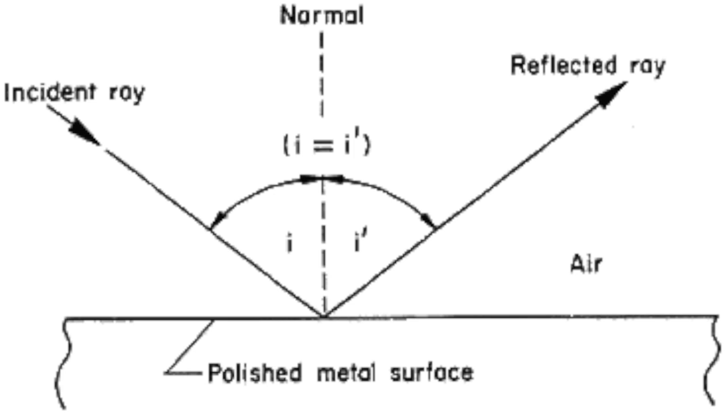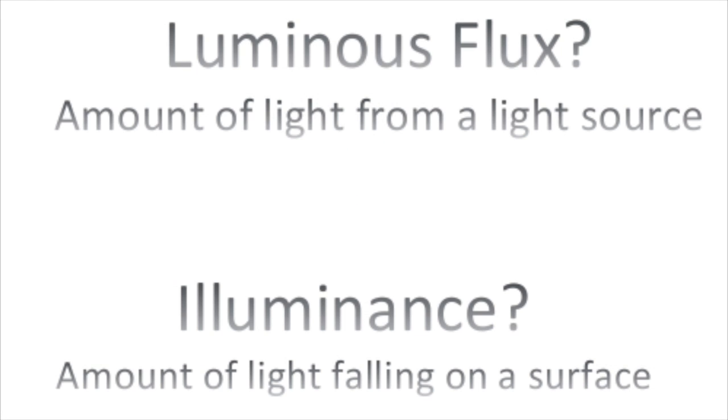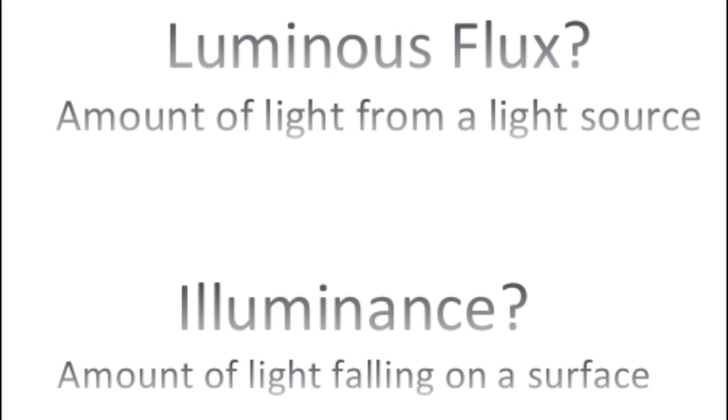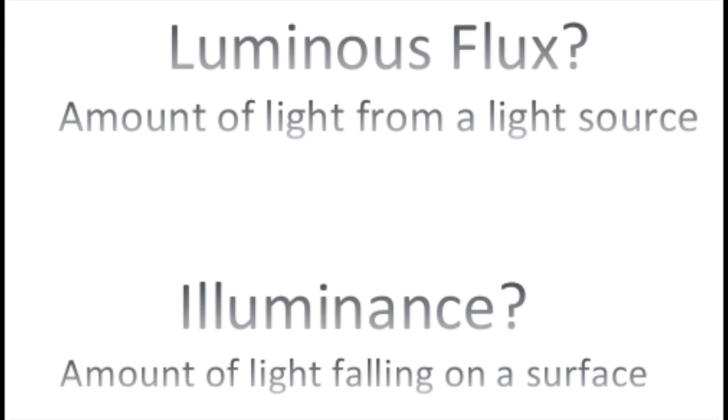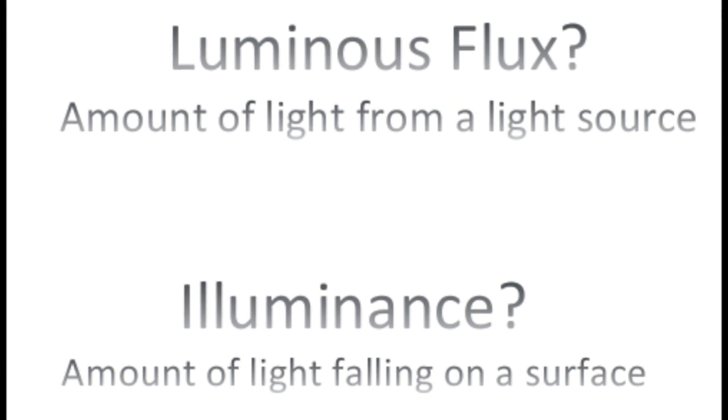Reflection involves two rays, an incoming ray, also known as the incident ray, and an outgoing ray, also known as the reflected ray. The brightness of light can mean different things. The amount of light coming from a light source is luminous flux, or lumens, like the light you can see from the torch. There is also the amount of light falling on a surface. It's illuminance, like the light you can see from the torch on the wall.